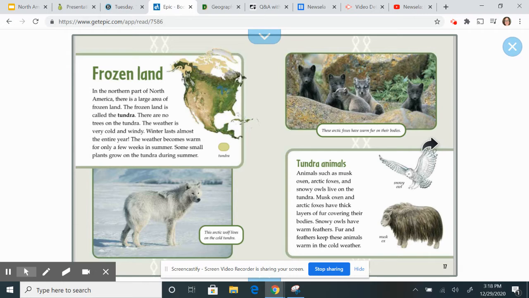Tundra animals. Animals such as musk oxen, Arctic foxes, and snowy owls live in the tundra.